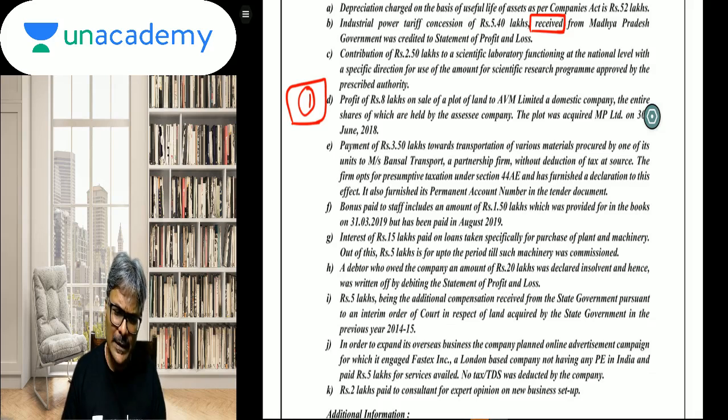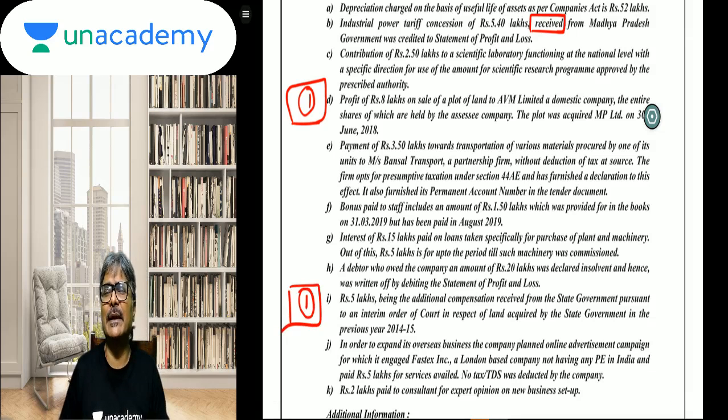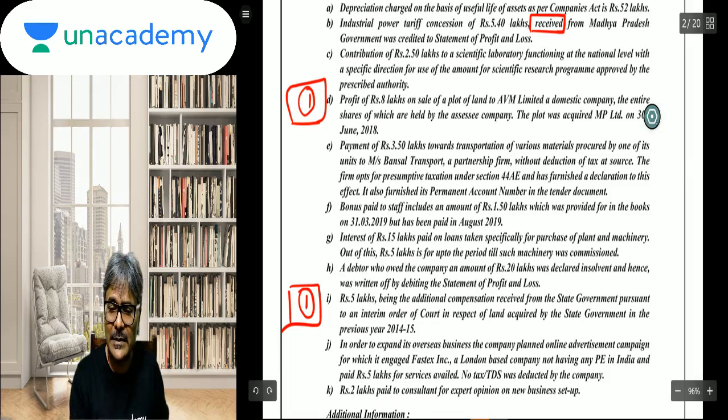Point number I, rupees 5 lakhs being the additional compensation received from the state government pursuant to an interim order of court in respect of land acquired by the state government in the previous year 14-15. So students, over here if you see very carefully, this is also a case of capital gains. Do you all agree to that? So accordingly, this also will go under the head capital gains. So therefore, you will have to again do the classification to say that this is a matter to be considered under the head capital gains.